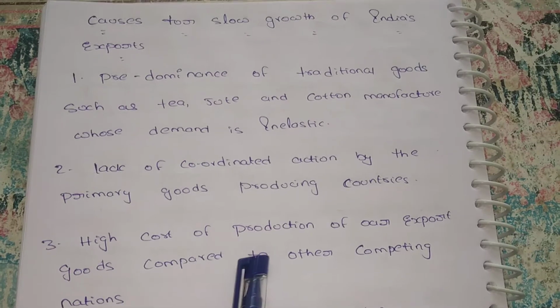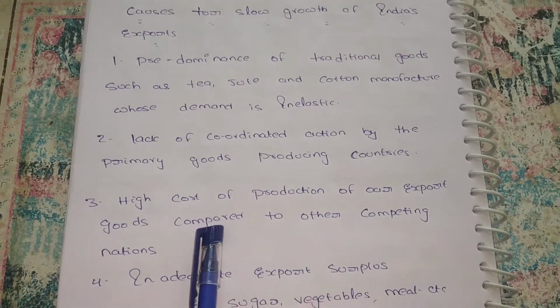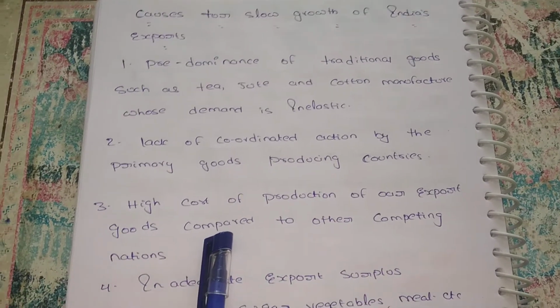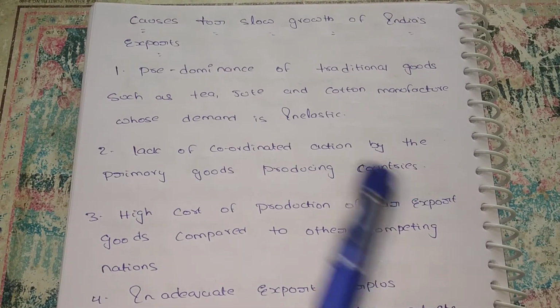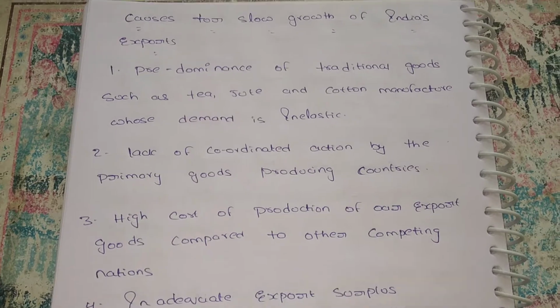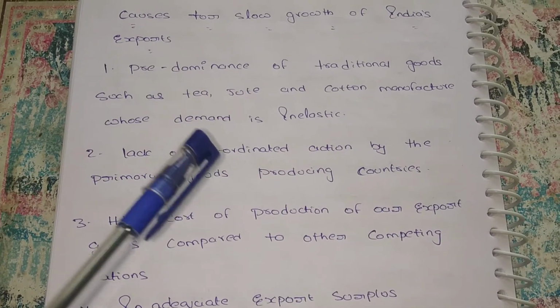Next, high cost of production of our export goods compared to other competing nations. I already explained. Suppose we are producing 100 kgs of sugar for 1000 rupees, but the other country gives 100 kgs of sugar for only 800 rupees. So there is no coordination with competitors, and we are producing quality goods, but there is no quality in other competitors' goods either.